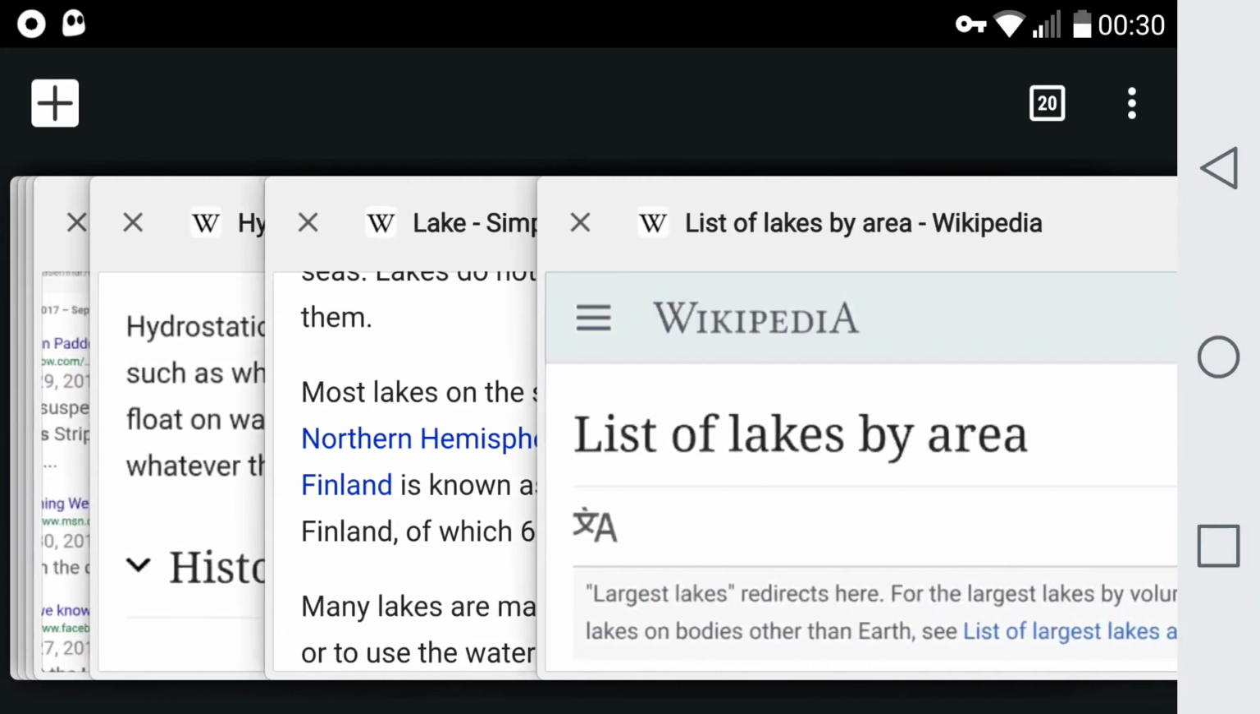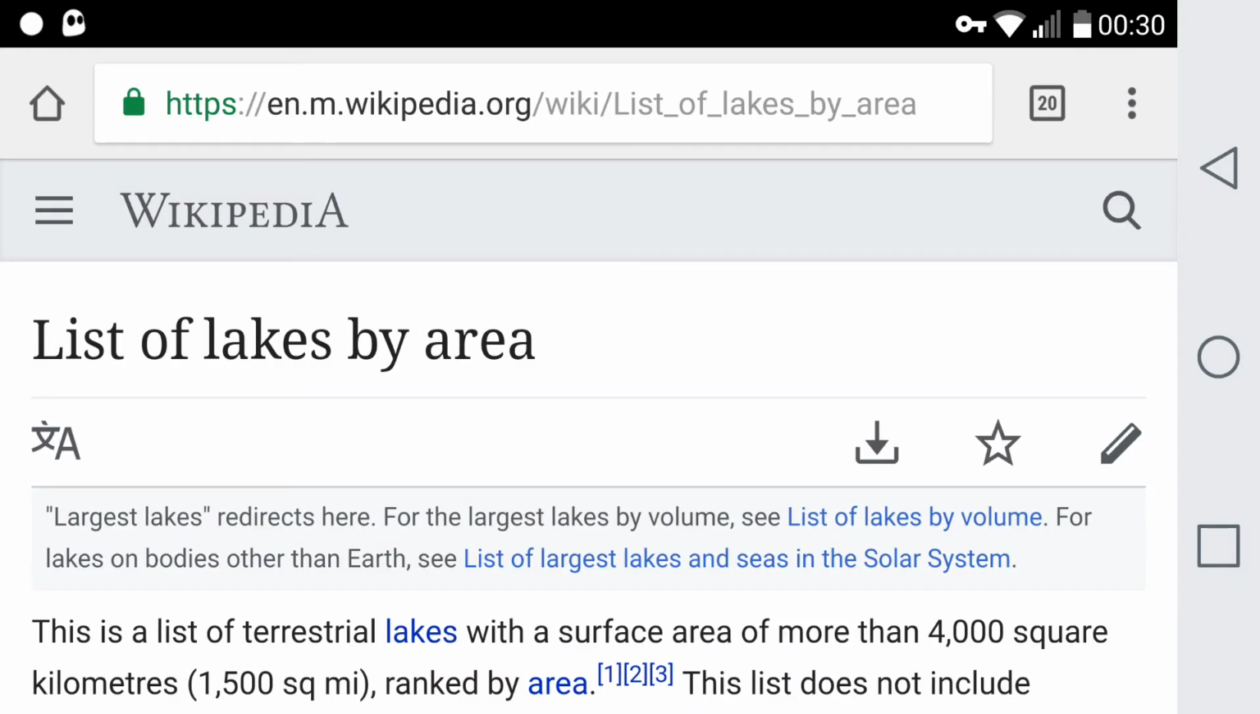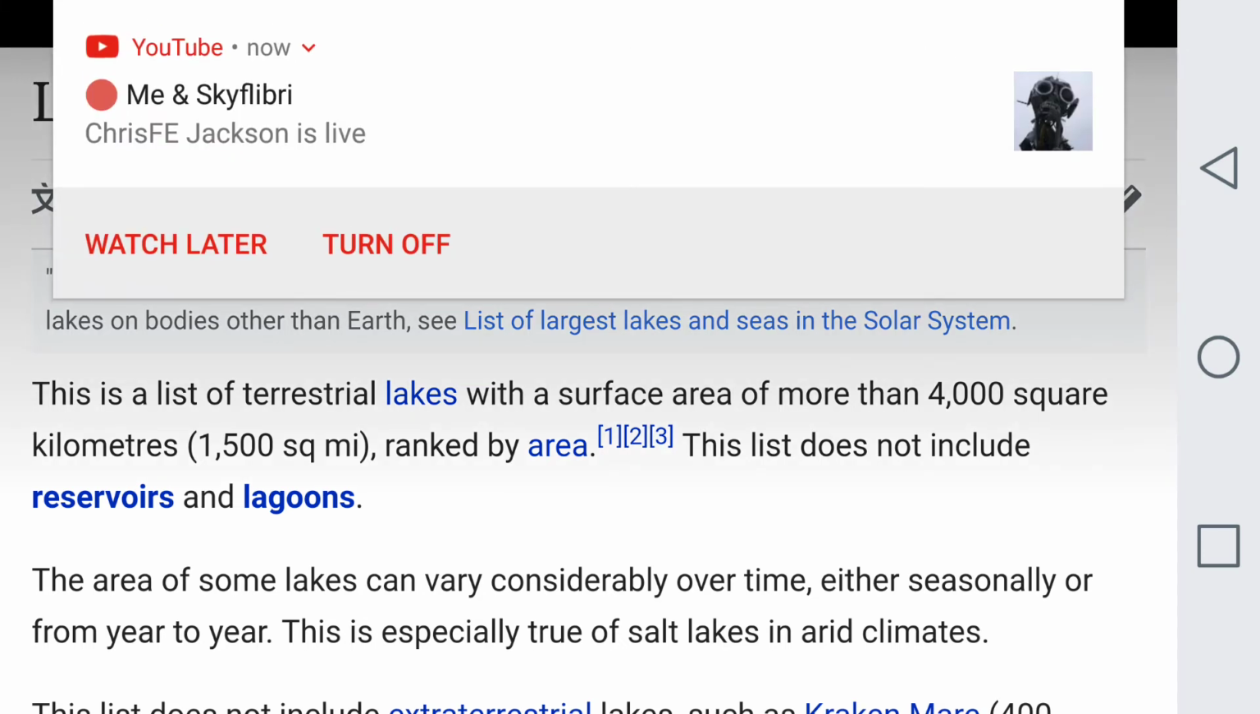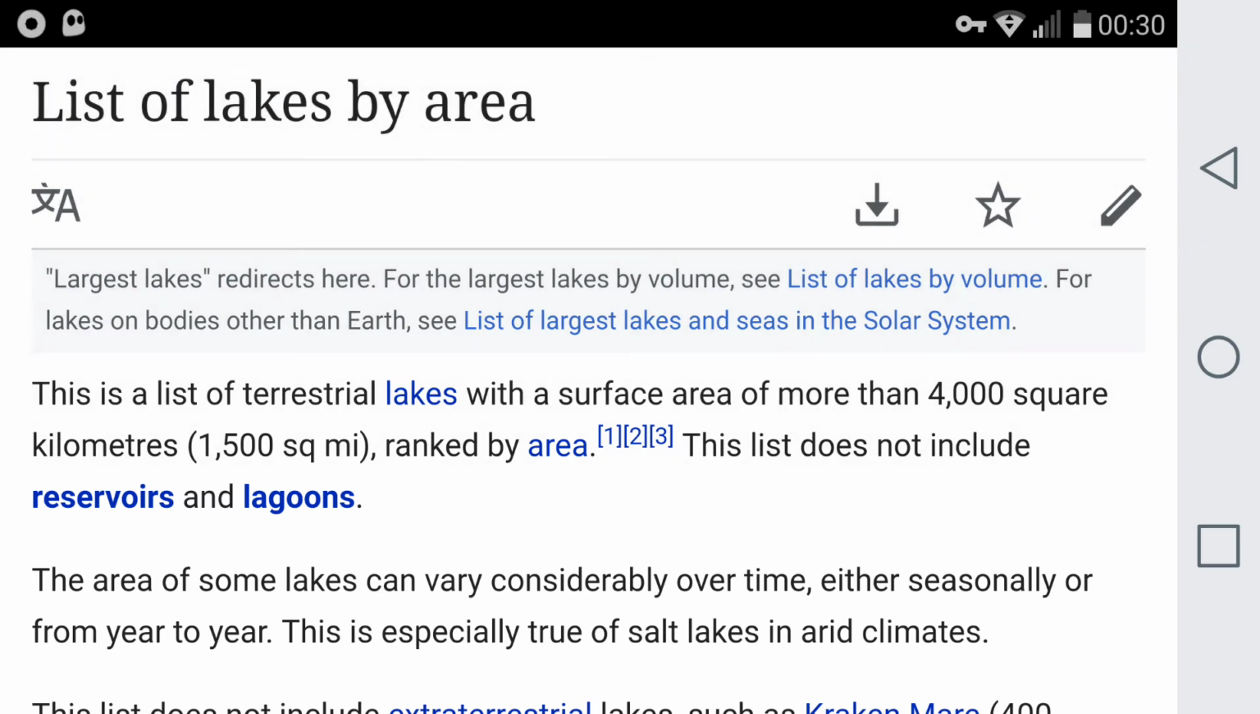Right. Then we've got a list of lakes by area. This is a list of terrestrial lakes with a surface area of more than 4,000 square kilometres, 1,500 square miles, ranked by area. This does not include reservoirs and lagoons. The area of some lakes can vary considerably over time, either seasonally or from year to year. This is especially true of salt lakes and arid climates.